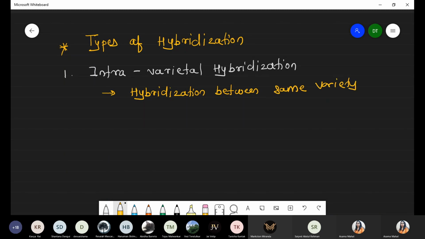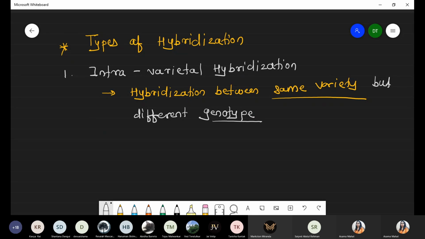Same variety but different genotype. The variety must definitely be the same, but there is a different genotype. And now, this type of technique is basically used for improvement in self-pollination crops. So whatever technique we are talking about is used in self-pollination. You know very well what the meaning of self-pollination is. Okay, so you have the first point.